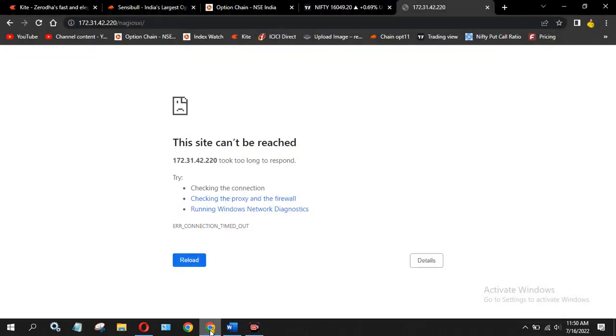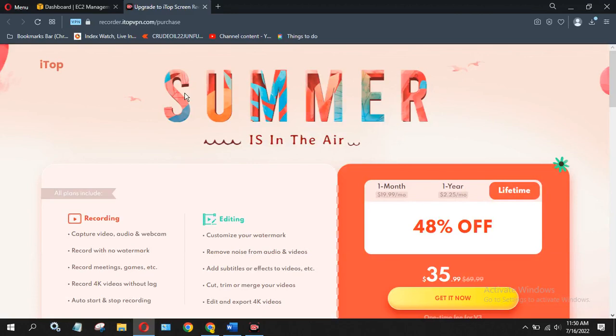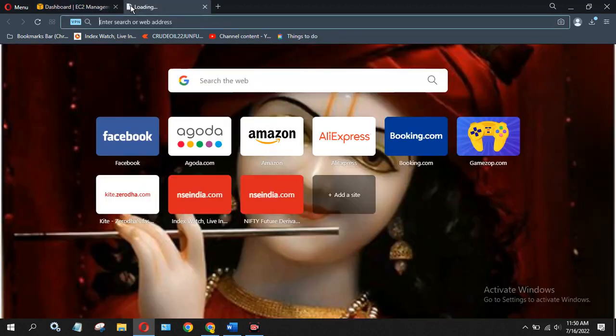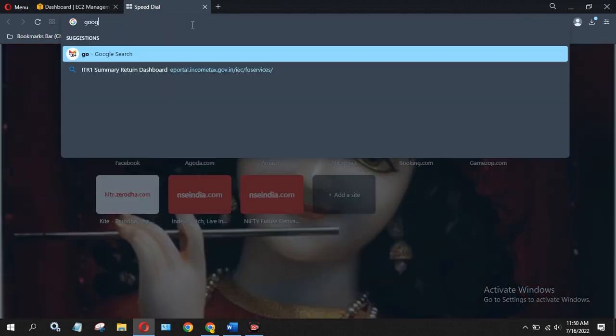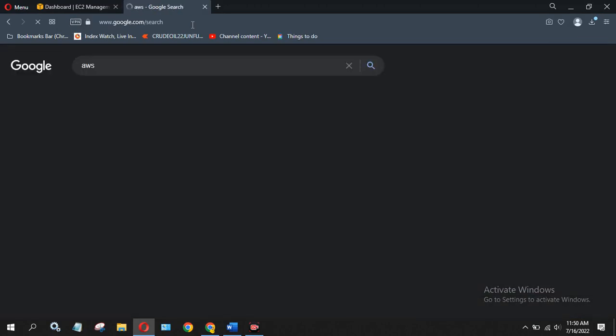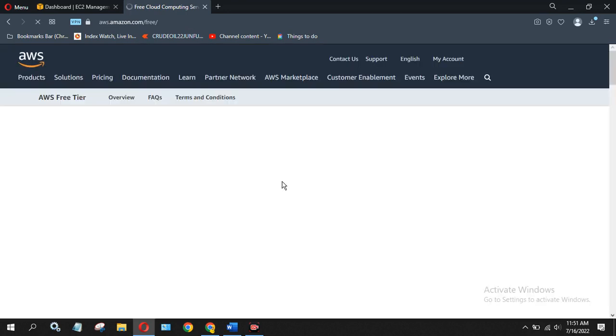Alright, let's start with the console. I've already opened the AWS console, but let me go through it from the very first. In the Google search, google.com, just type AWS and click on the very first link. It will go to the AWS page directly.